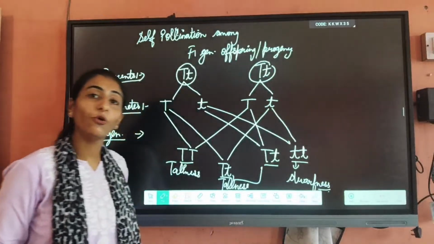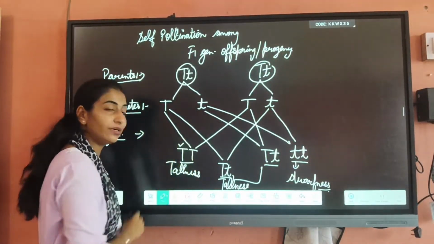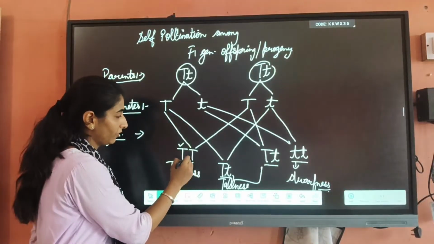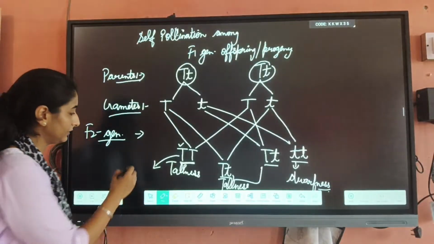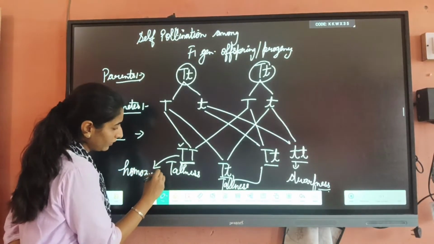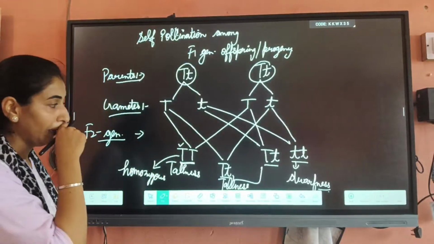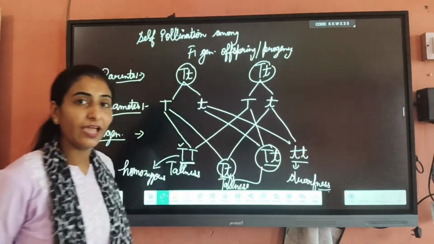Why is it showing tallness and dwarfness? Because here you will see that this capital T is dominant. These are the same type of gene, and same type of genes are known as homozygous. This shows the homozygous condition. In this, you will see both have two different types of genes.